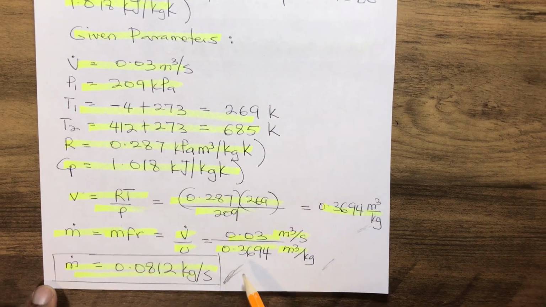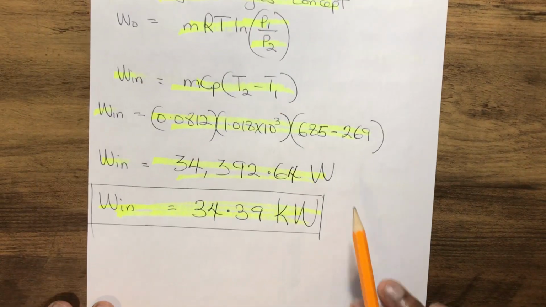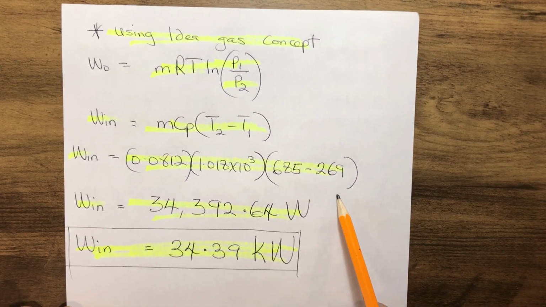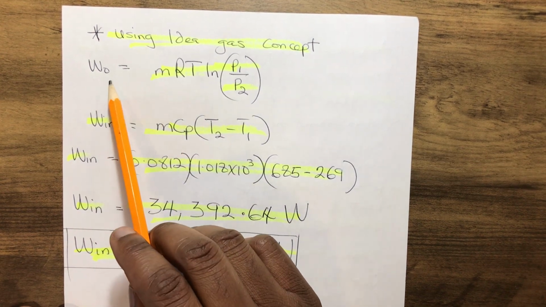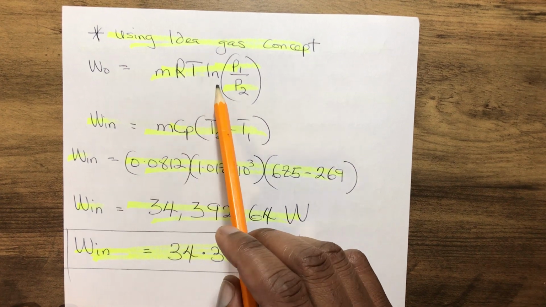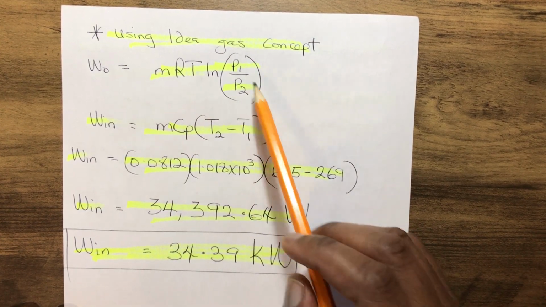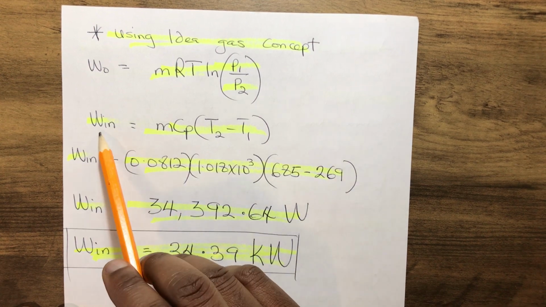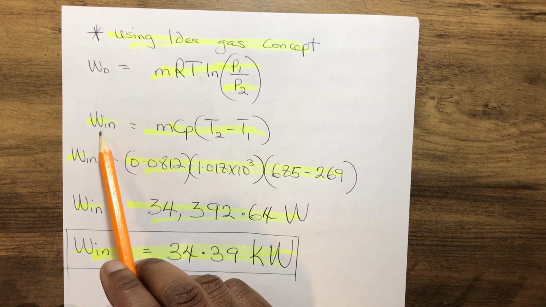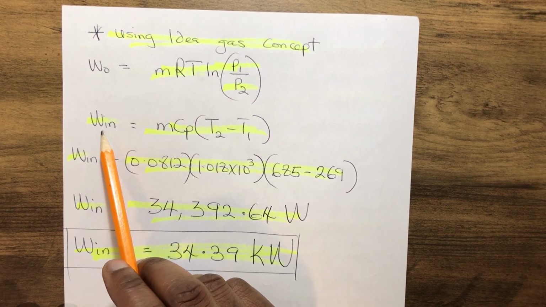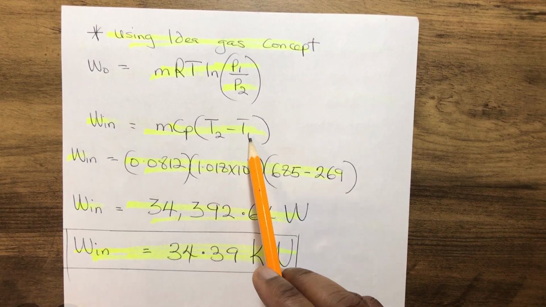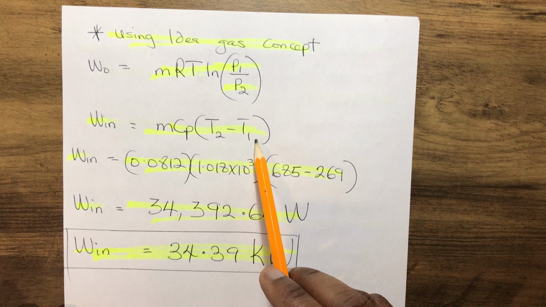Now, to calculate the jet engine power input, now that we have found the mass flow rate of the gas passing through the compressor, using the ideal gas law, we have our work of the compressor, which equals m R T times the natural logarithm of the variation of the pressure. Therefore, our work input of the compressor of our jet engine equals m Cp multiplied by the variation of the temperature, which is T2 minus T1.